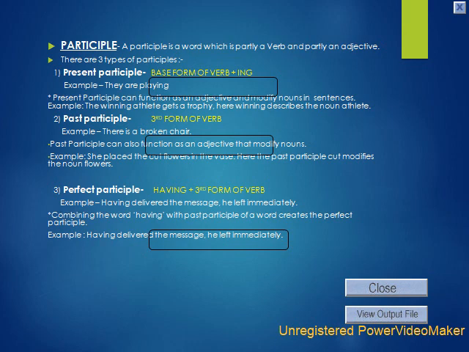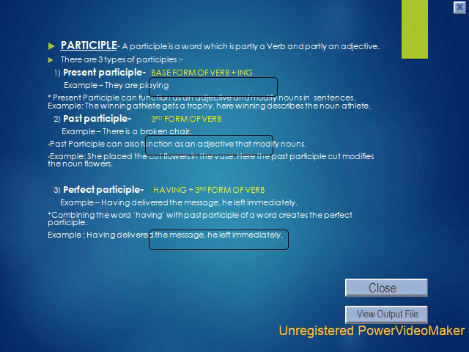Now coming to past participle, formation or construction, third form of the verb. Example, there is a broken chair. So broken is the third form of the verb break. Break, broke, broken. So this is past participle.